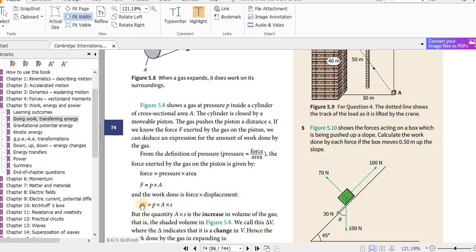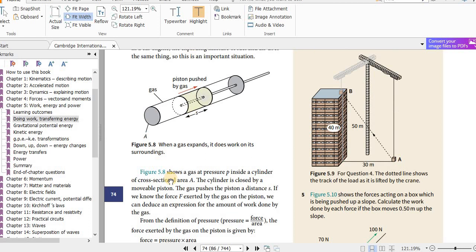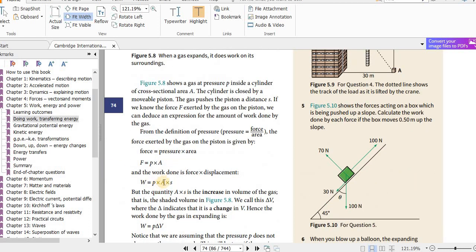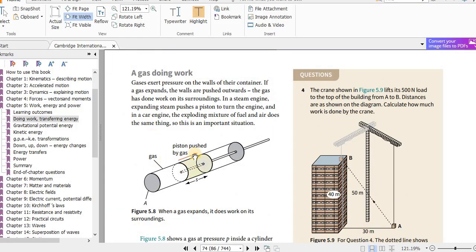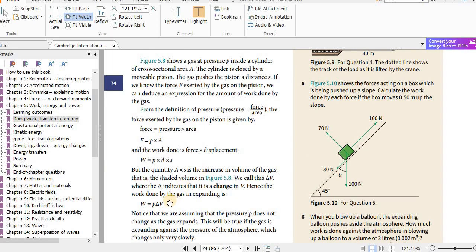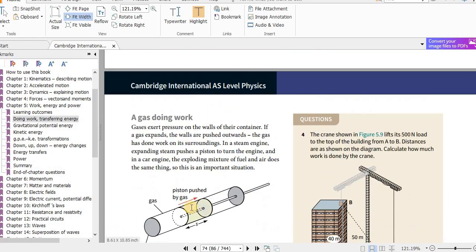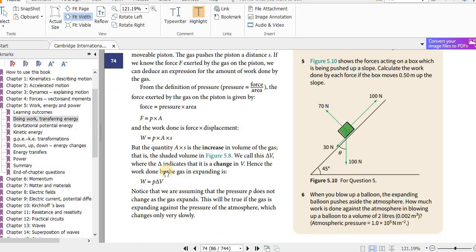So we have that equation, W equals Fs, remember, and F here is the pressure times the area. So then we get the cross-sectional area times S, that is the volume here. Okay, so delta V, the change in the volume. So work done equals P times delta V.